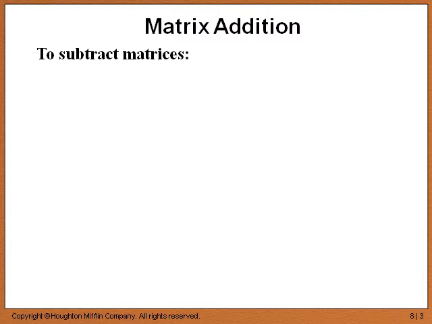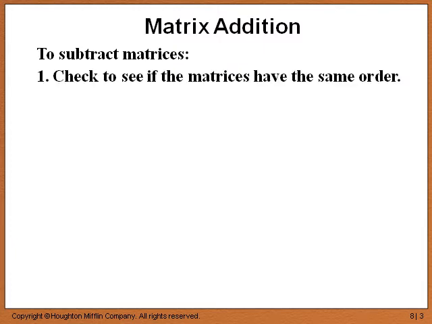So that's why the title of this screen is still matrix addition, but now we're going to learn how to subtract matrices. And it's very similar because it's basically the same operation. First, we check to see if the matrices have the same order. If they don't, they can't be subtracted. And second, we subtract corresponding entries. And that's really equivalent to adding the negative. Subtraction is really just adding a negative.